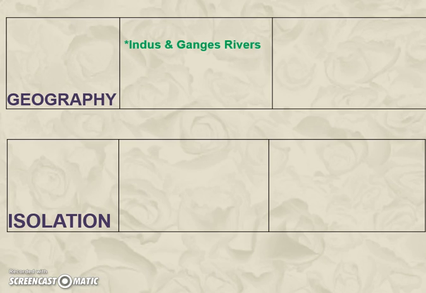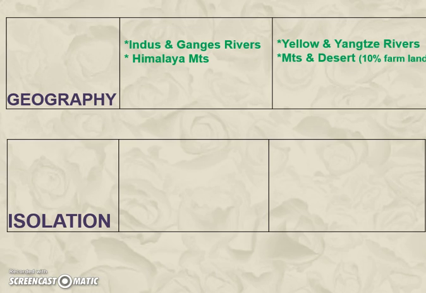All right, in India, they have the Indus and Ganges rivers. In China, they have the Yellow and the Yangtze rivers. Himalaya mountains in India are to the northeast. China is primarily made up of all mountains and deserts. Only 10% of the land is actually farmable. India is on the Asian continent, and so is China.